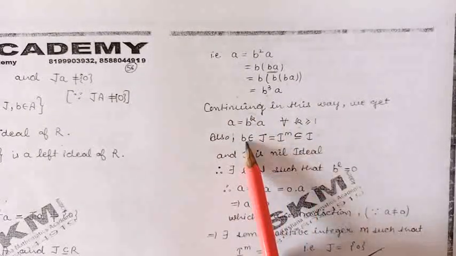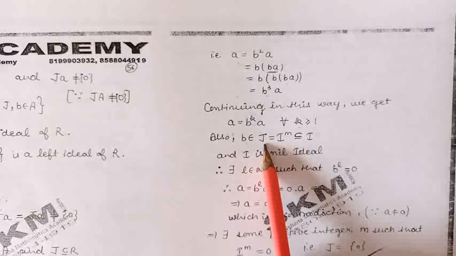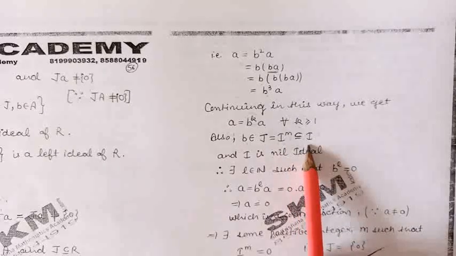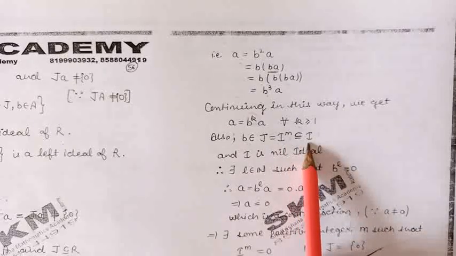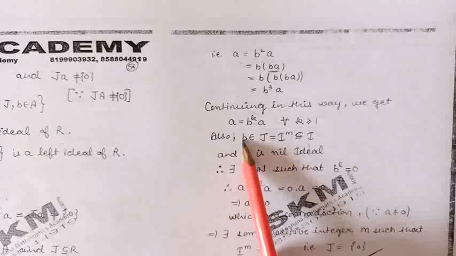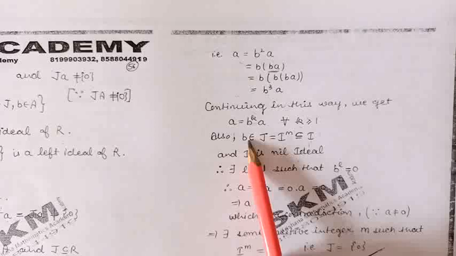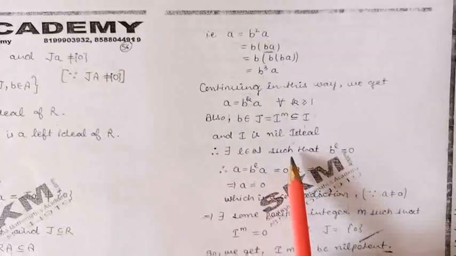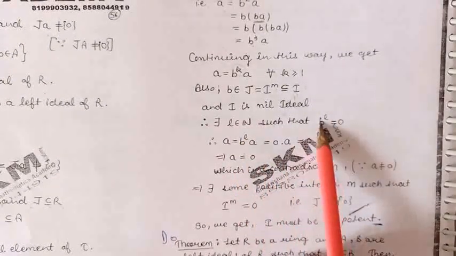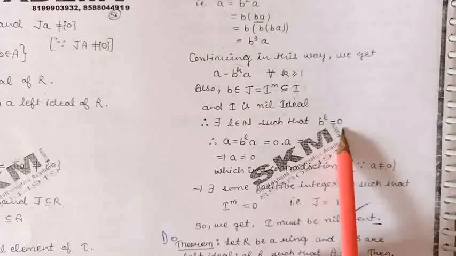Now b belongs to J and J is I raised to the power m, and I raised to the power m is contained in I, and I is a nil ideal. So by definition, every element of I is nilpotent. b is an element of I, so b is nilpotent. So by definition of nilpotent element, there will exist a positive integer, say l, such that b raised to the power l will be 0.